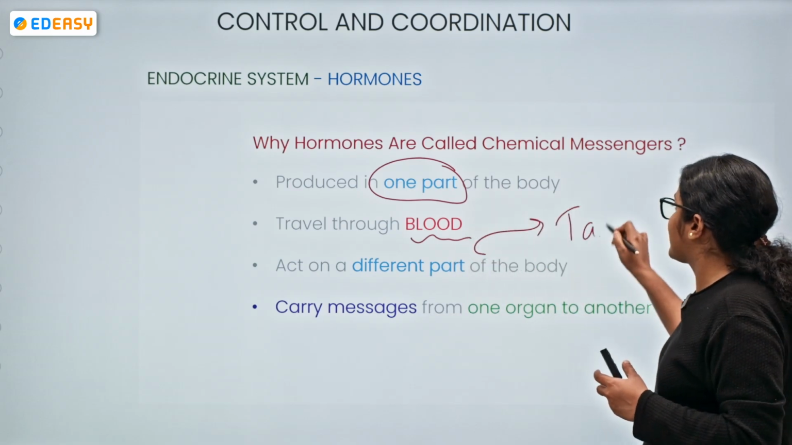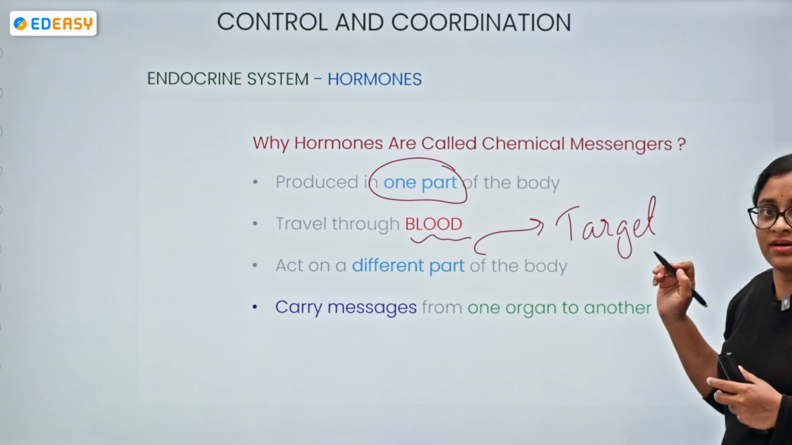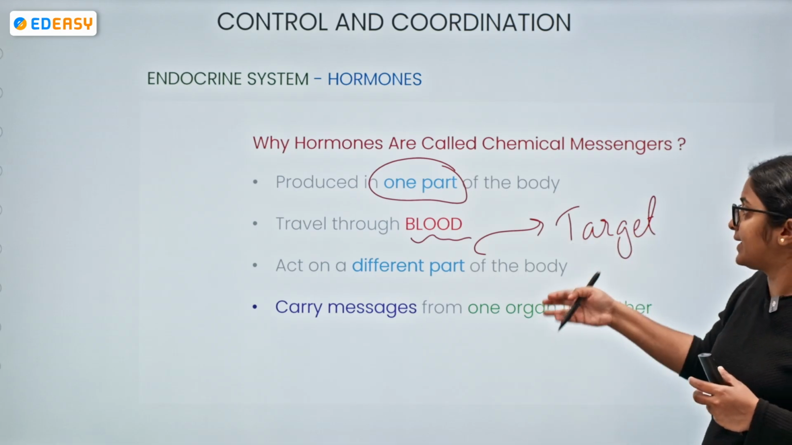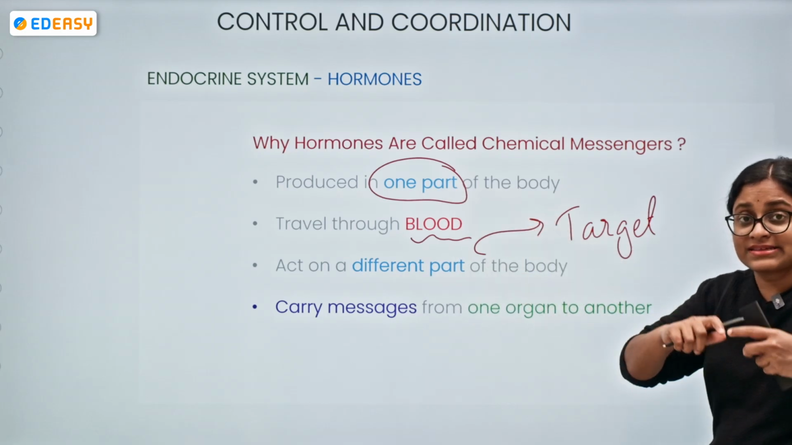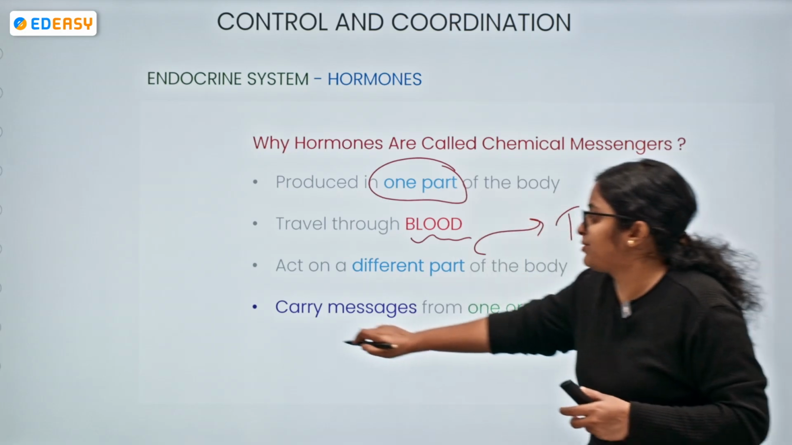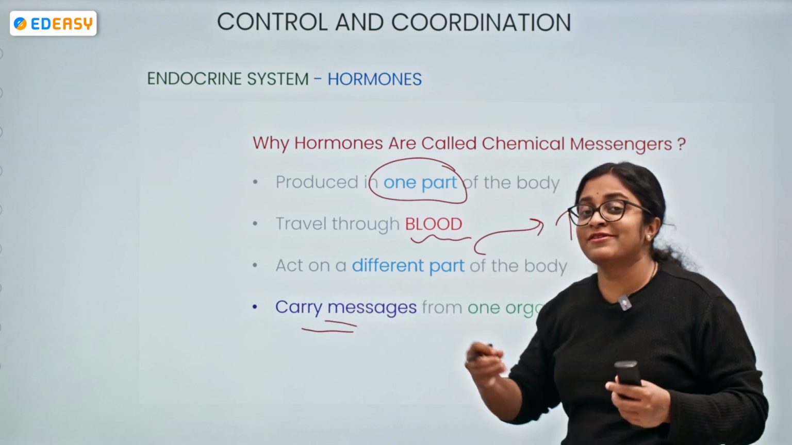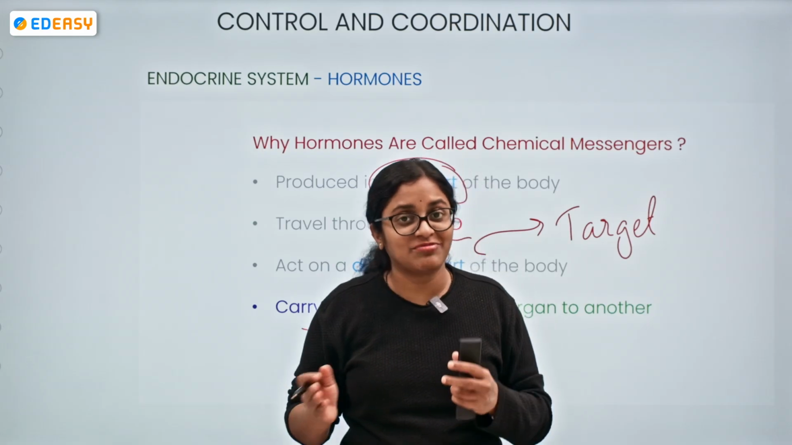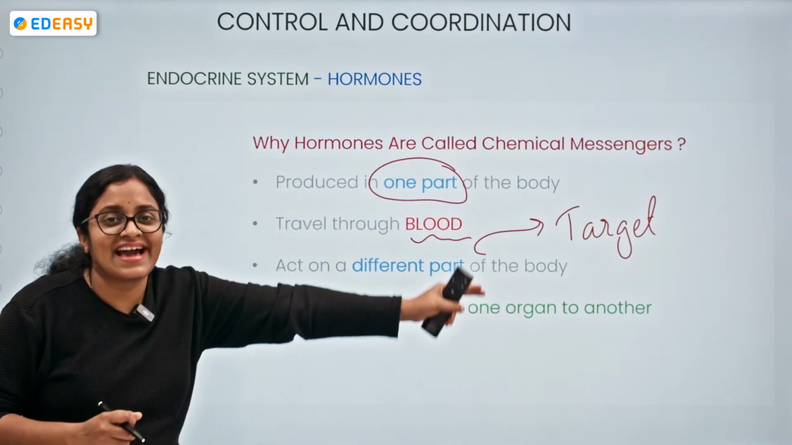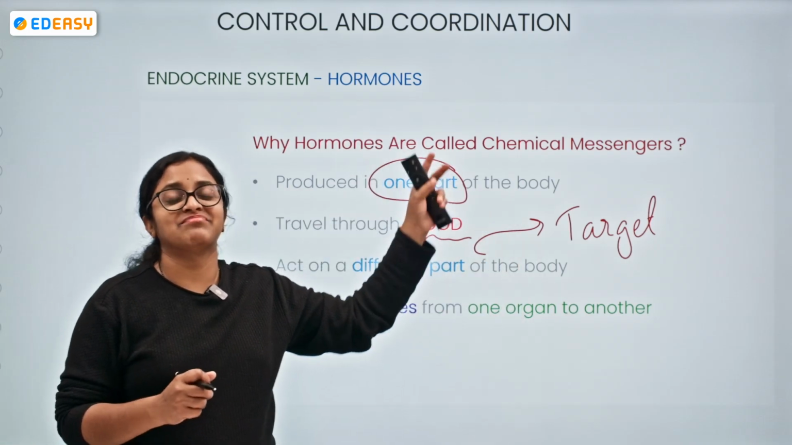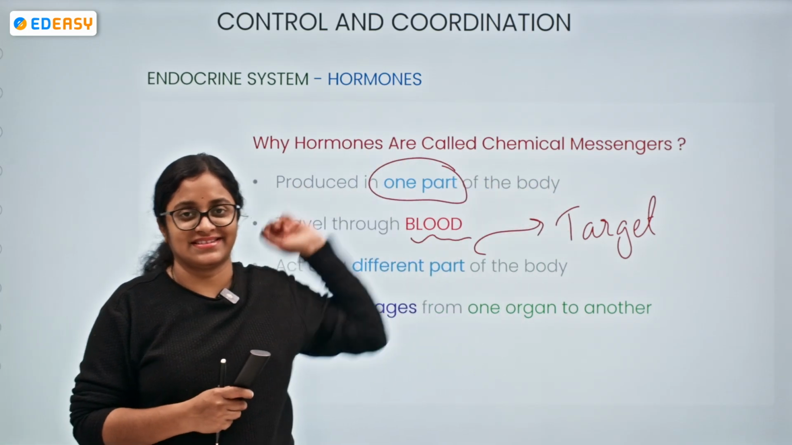So upon what is it acting? It is acting on the target tissue. From one part to a different part, it is carrying messages, it is responsible for carrying messages. The ones which are responsible for carrying messages, what can we call them? The messenger. That's the reason, since they are chemicals that carry the messages from one part to the other part, they are called chemical messengers.